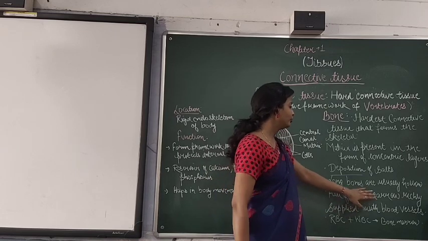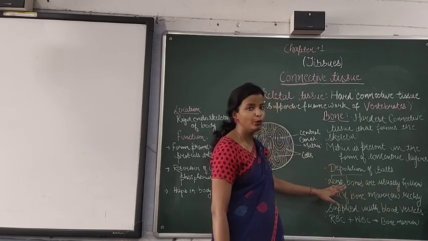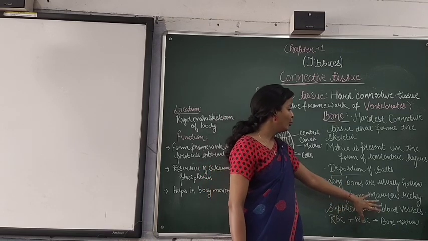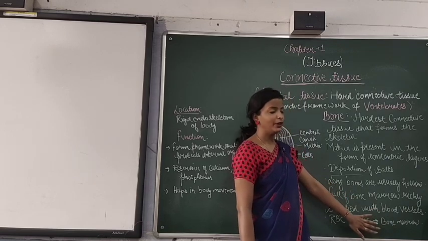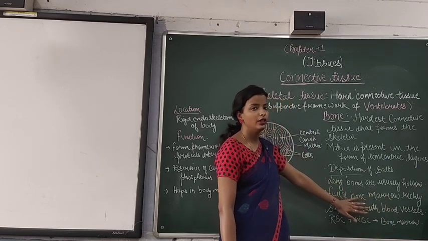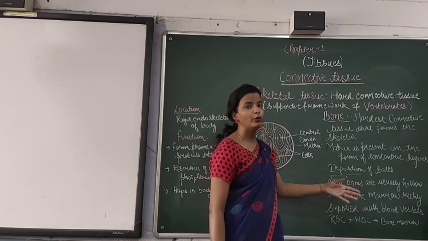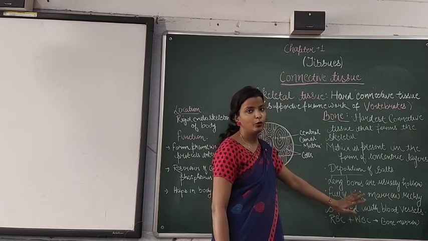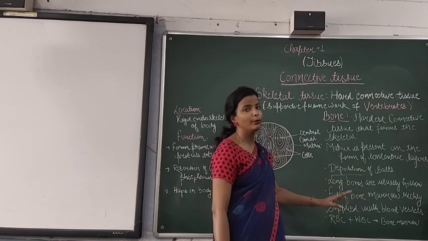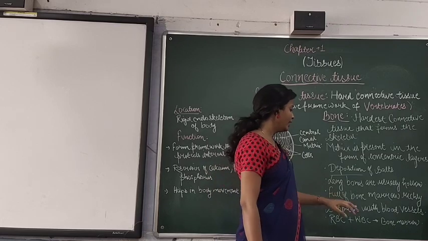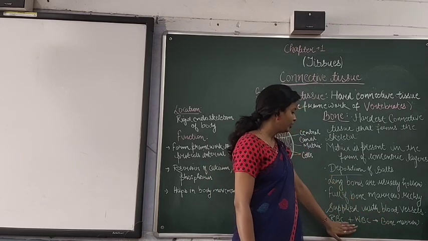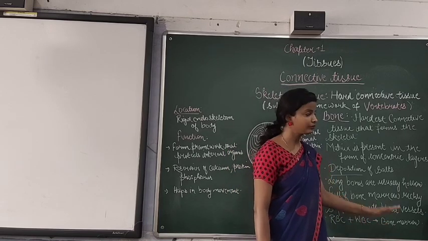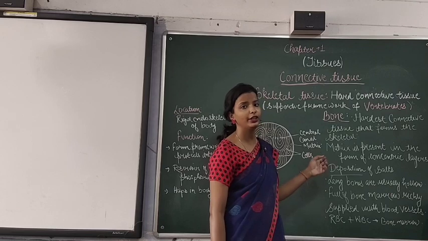Then long bones are usually hollow. When you see the long bones, they are usually hollow from inside, and the bone marrow is richly supplied with blood vessels. At this stage it is not necessary for you to know the bone marrow in detail, only that it is present in the bone. At a higher level you will learn about it in detail. It is supplied with blood vessels, and RBCs and WBCs are present in bone marrow. So these are the characteristics found in the bone.